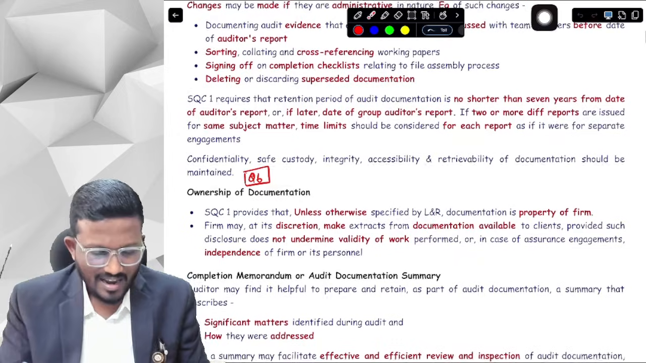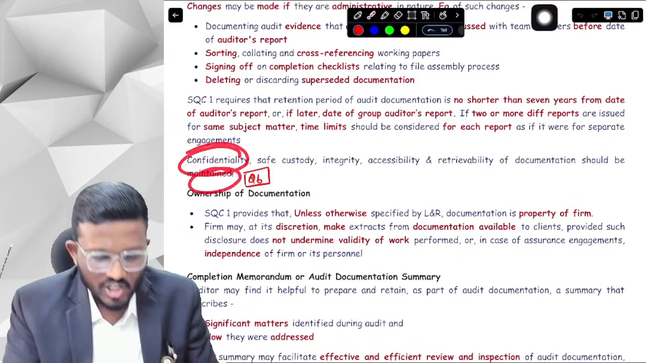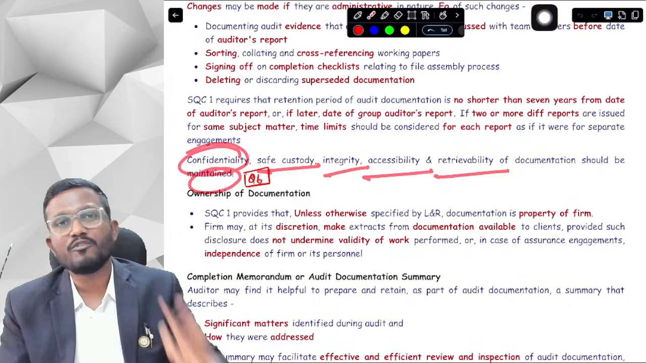Okay, yes sir. And then there is one line that is mentioned in SQC1 that we need to maintain confidentiality, safe custody, integrity, accessibility, and retrievability of documents as well.